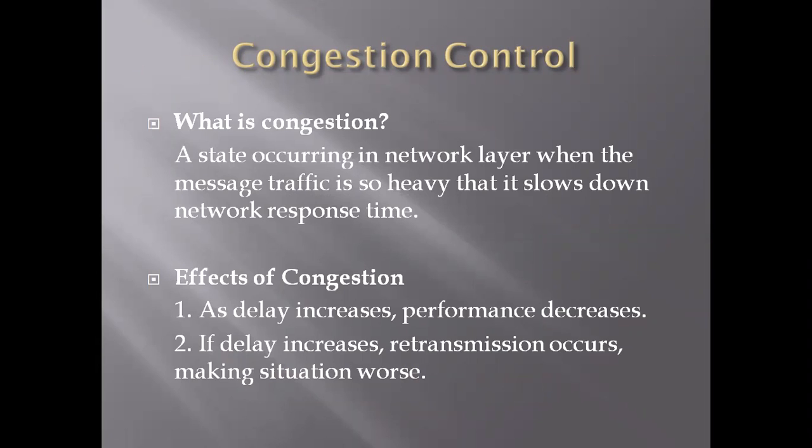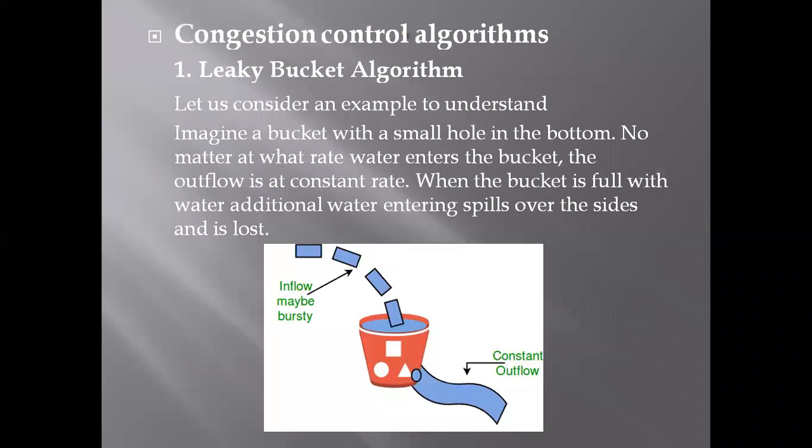So what are the effects of congestion? As delay increases, performance decreases. If delay increases, retransmission occurs, making the situation worse. So how do we control congestion? There are two algorithms to control congestion. First is the leaky bucket algorithm and second is the token bucket algorithm.